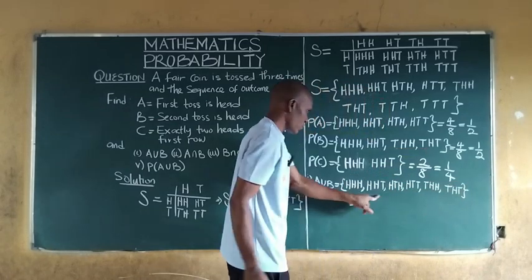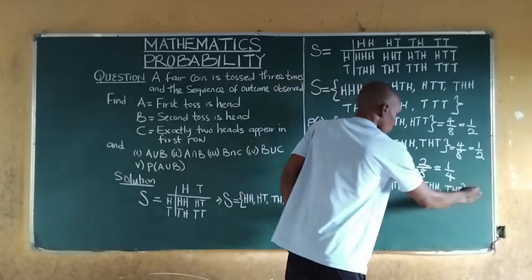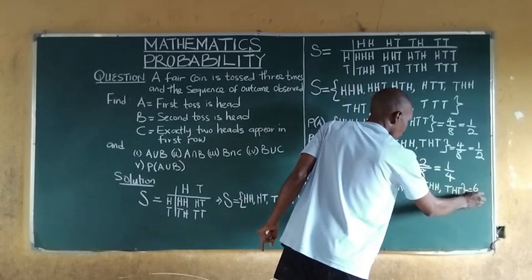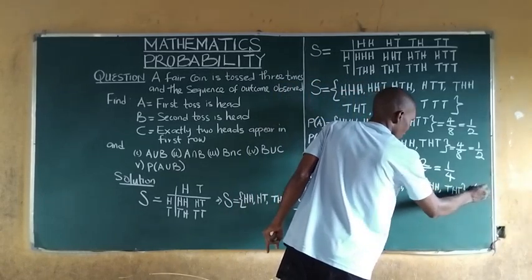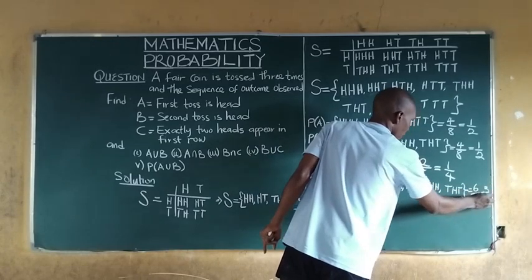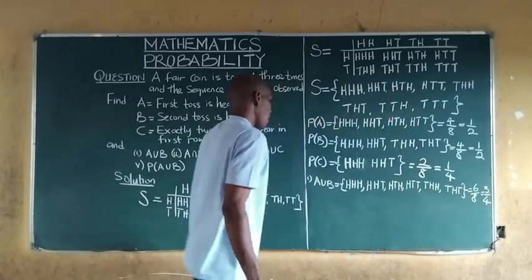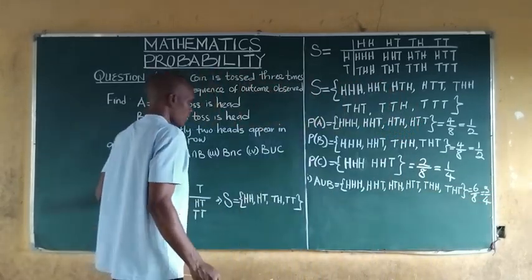So we have 1, 2, 3, 4, 5, 6, which is 6 all over 8. 2 here is 3, 2 here is 4. So we have 3 all over 4 as our answer there.